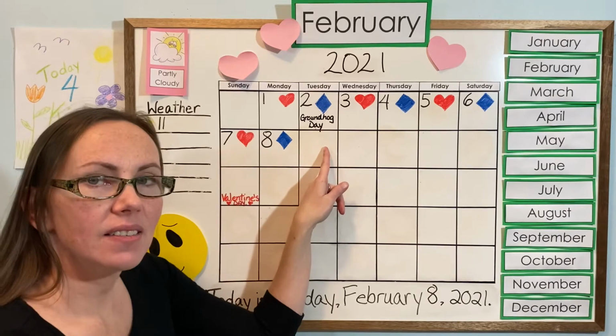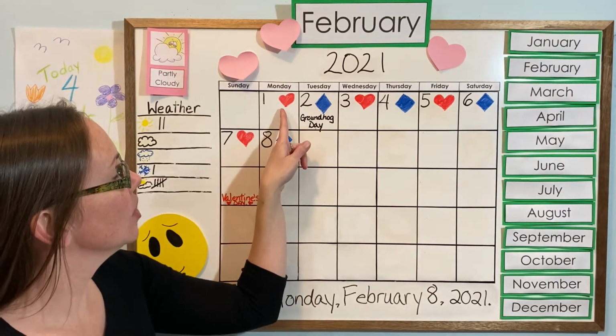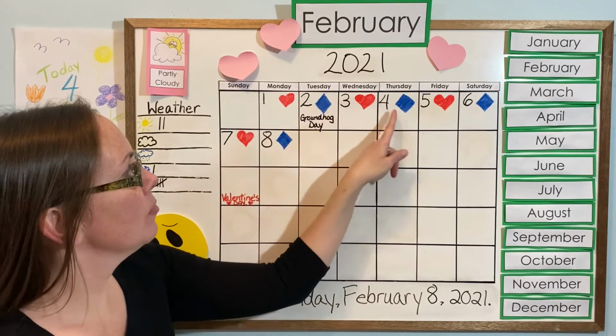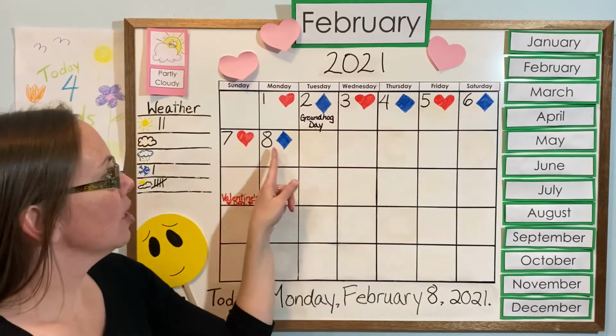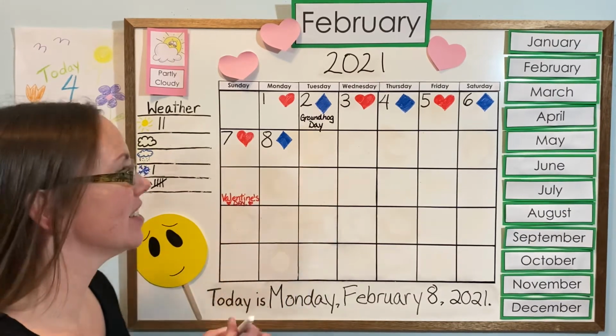What do you think today is? Let's see if you're correct. Let's go back to the beginning and let's do our pattern together. Red heart, blue rhombus, red heart, blue rhombus, red heart, blue rhombus, red heart, blue rhombus, red heart. Did you guess a red heart?